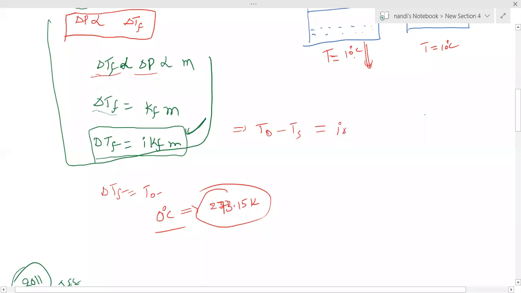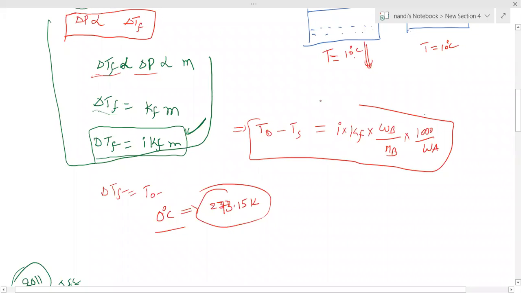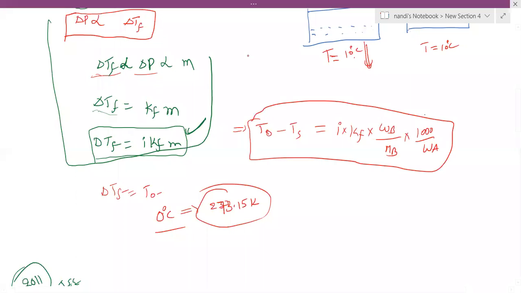I into Kf into M value. What is M formula? WB by MB, right? Every time write this full form, into 1000 by WA. This is your formula. Keep in mind, you have to write this every time. Kf you can take from the previous question, doesn't matter. And then T naught is 0, this is fixed.